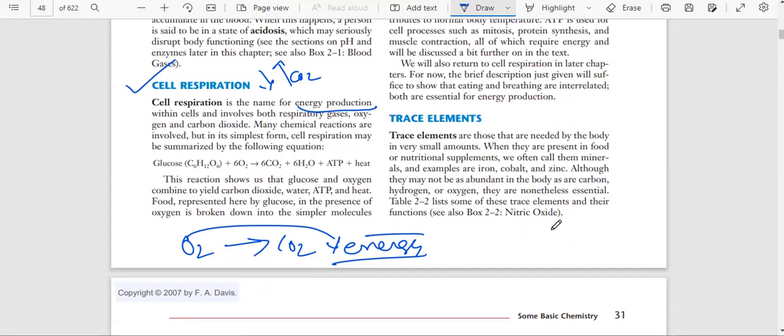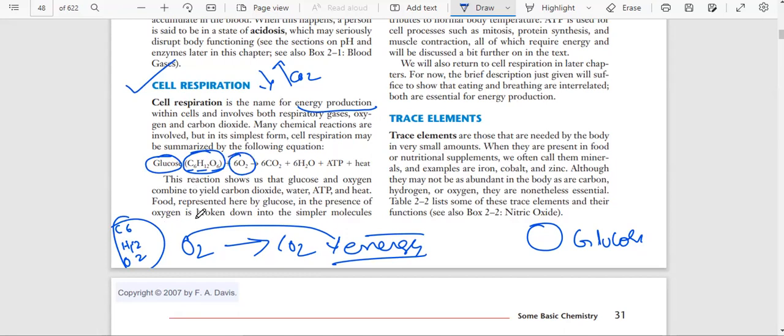The cell has glucose. This is the chemical formula of glucose: 6 carbon, 12 hydrogen, 6 oxygen, C6H12O6.